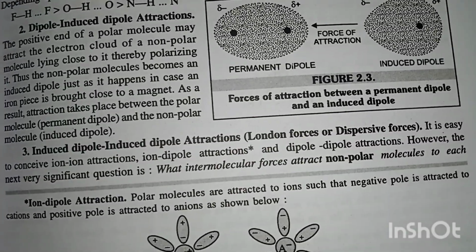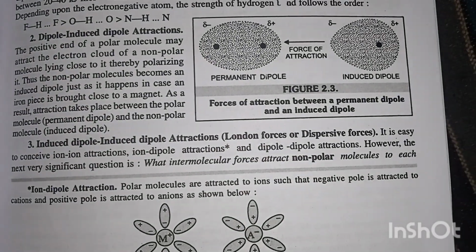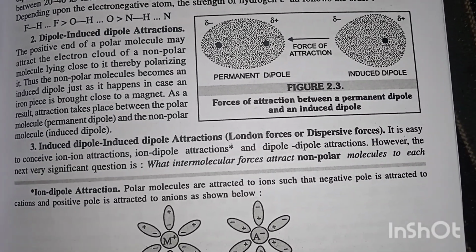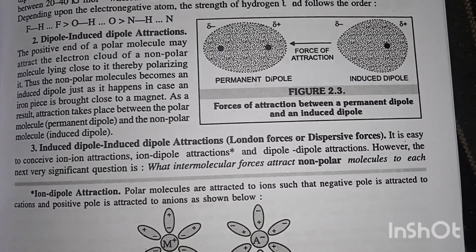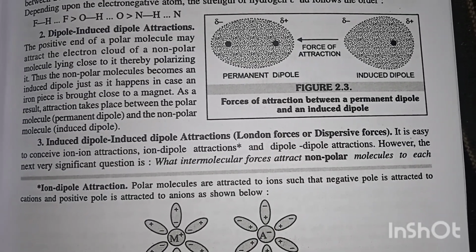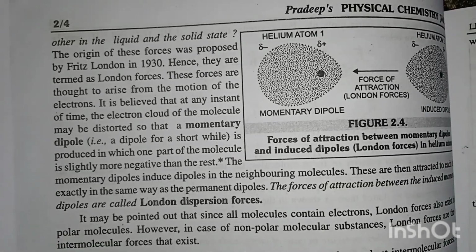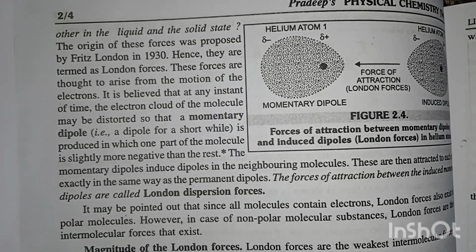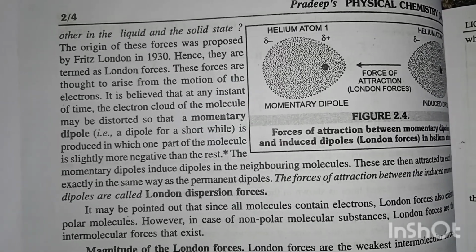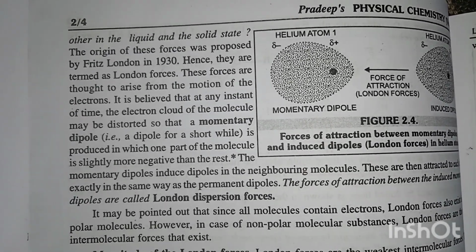Induced dipole-induced dipole attraction, other names London forces or dispersion forces. It is easy to conceive ion-ion attraction, ion-dipole attraction and dipole-dipole attraction. However, the next very significant question is what intermolecular forces attract non-polar molecules to each other in the liquid and the solid state. The origin of these forces was proposed by Fritz London in 1930 and they are termed London forces. These forces are thought to arise from the motion of the electron.